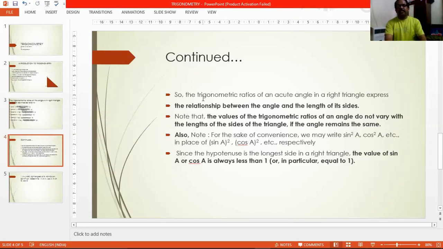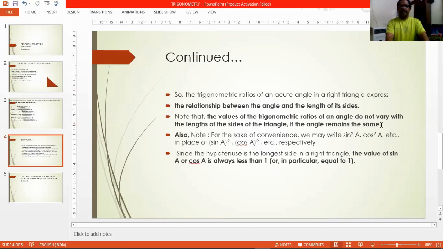The first one: the trigonometric ratios of an acute angle in a right angle triangle express the relationship between the angle and the length of its sides, right? After that, we note that the values of trigonometric ratios of an angle do not vary with the lengths of the sides of the triangle if the angle remains the same. Whatever the side lengths, it doesn't matter, the ratio comes the same.